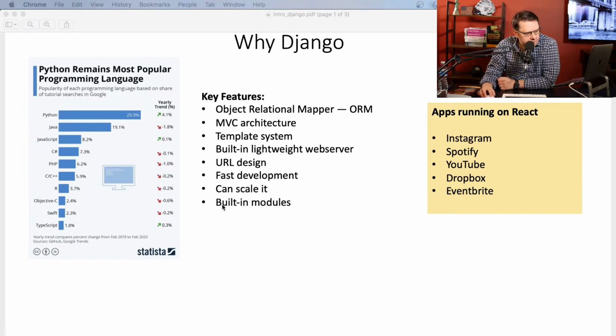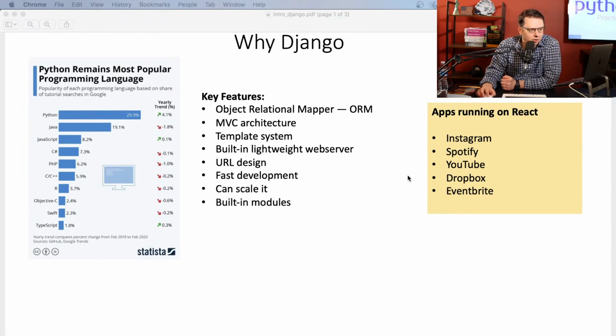And it comes with a bunch of built-in modules such as authentication, authorization, and a bunch of other stuff. And believe me, when you build a web app in this world, you don't want to build authentication from scratch. You don't have the resources, and obviously you want a better job than a bunch of people who have been working on the project for quite some time and know everything about security. So yes, it comes with everything. We could say Django is batteries included. All right, so that's why it's popular.